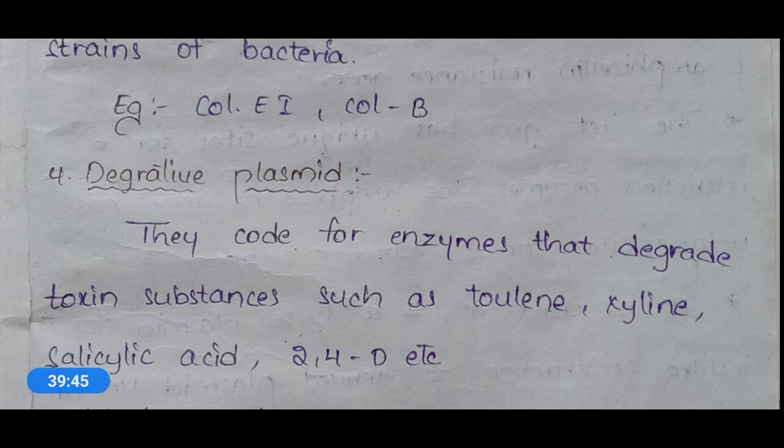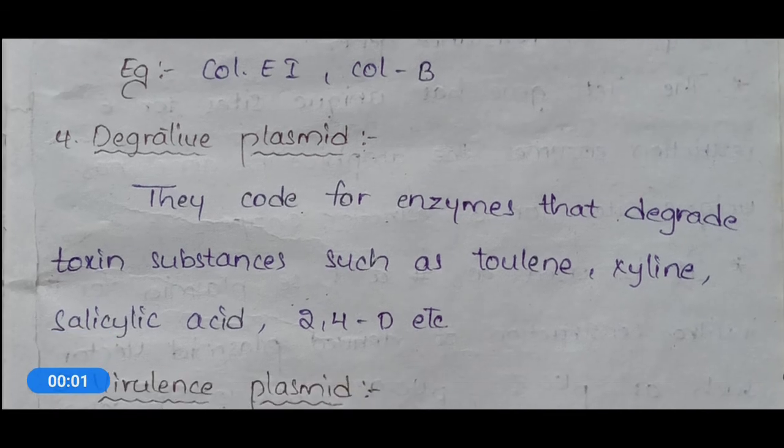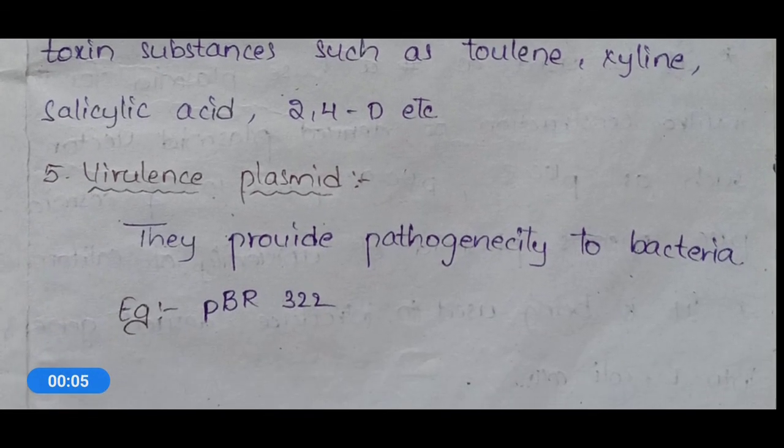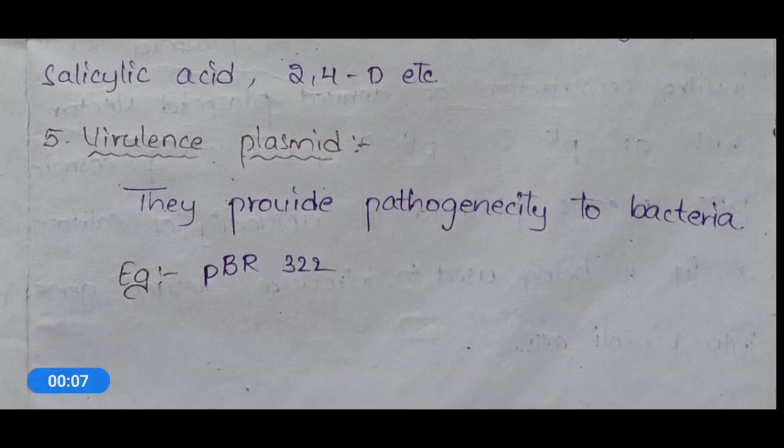So this is how degradative plasmids will help the bacteria. Okay. So this is about degradative plasmid, and the last type of plasmid based on function is virulence plasmid.